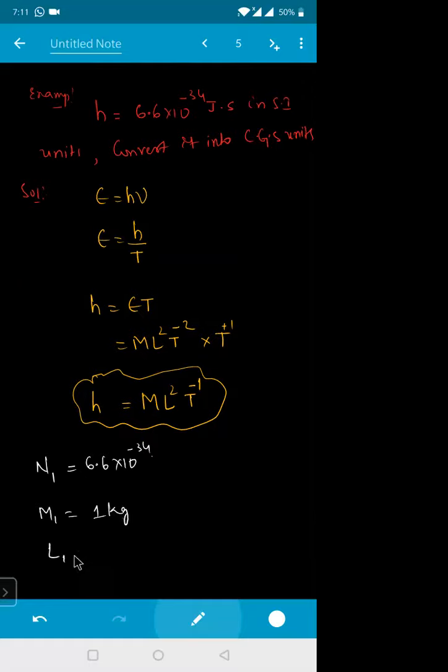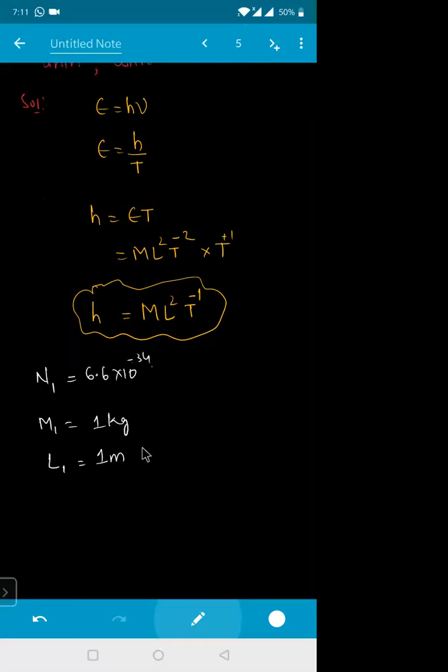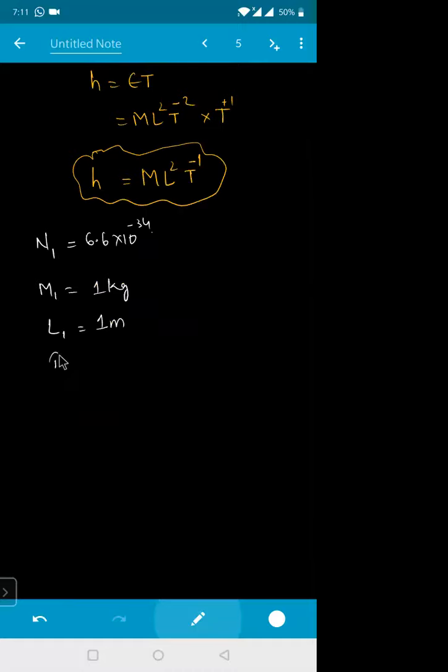Okay. Length L1 will be equal to how much? 1 meter in SI system. Time T1 is measured in SI system. T1 is measured as 1 second. In CGS system, M2 will be equal to how much? 1 gram. L2 will be equal to how much? 1 centimeter. And T2 will be equal to how much? 1 second.